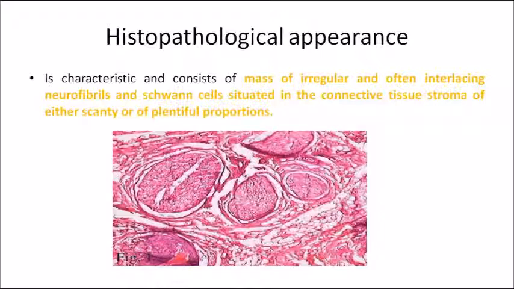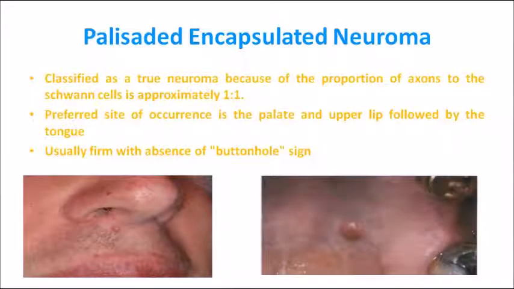What you can see is bundles of cells. You can see almost 5 bundles in that particular picture. Those bundles are actually the nerve fibers, the bundles of nerve fibers, nerve fibrils and Schwann cells. So histologically there will be a nerve bundle, and surrounding that you will have the growth of the lesion. Now coming on to the next lesion, that is palisaded encapsulated neuroma.